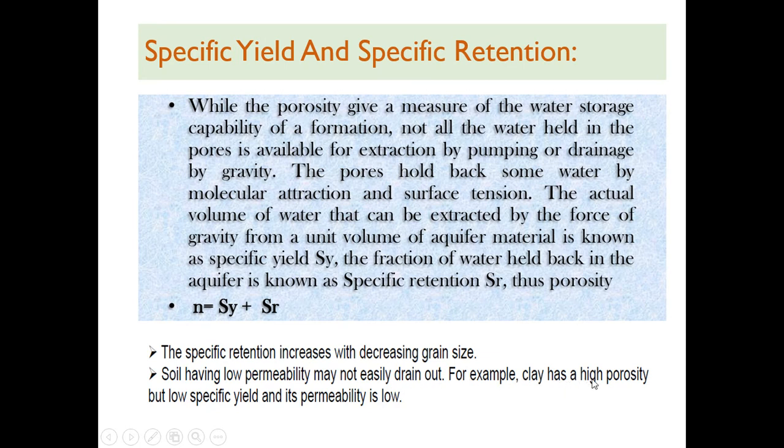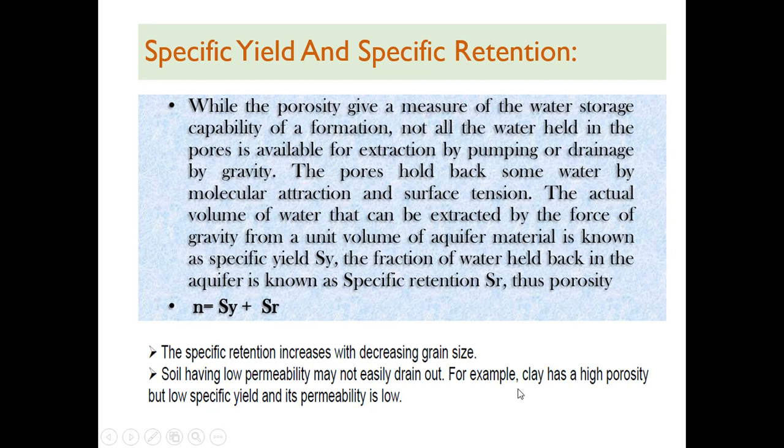For example, clay has a high porosity but low specific yield, because its draining power is very less. Porosity is more, surface area is more, and permeability will be low. Specific yield and permeability will be low as far as clay is concerned, but porosity will be high.